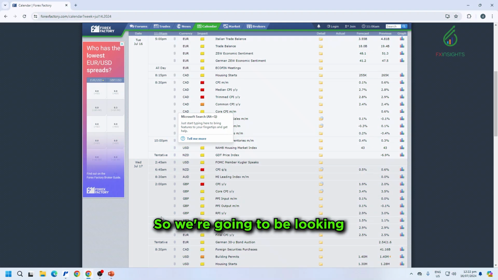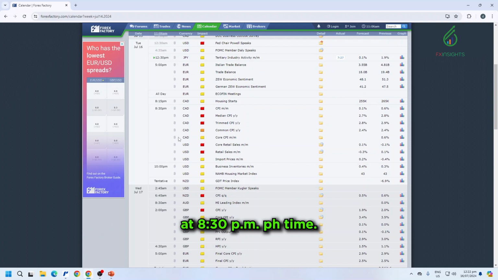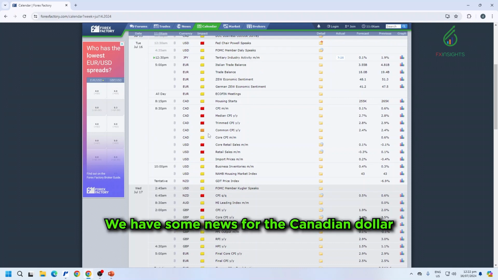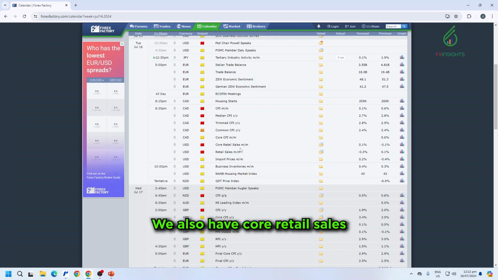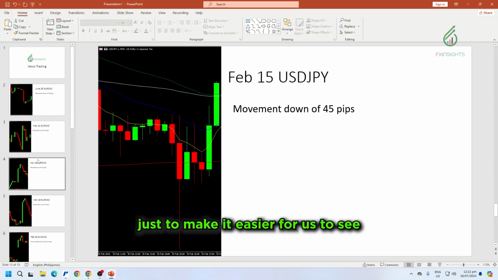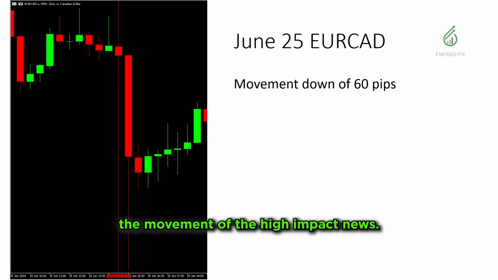So we're going to be looking at some high impact news for today at 8:30 p.m. PH time. So there's five. We have some news for the Canadian dollar and the US dollar. So we have CPI, median CPI, and the trimmed CPI. We also have core retail sales and the retail sales month on month. I made a shortcut here just to make it easier for us to see the movement of the high impact news. So first off is we're going to be looking at June 25 when the news came out.